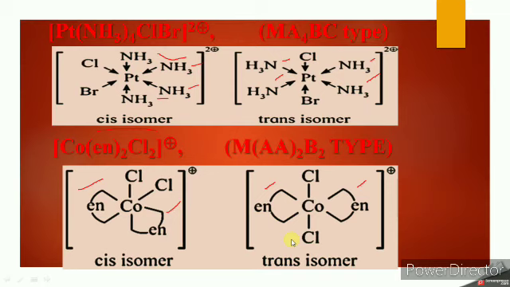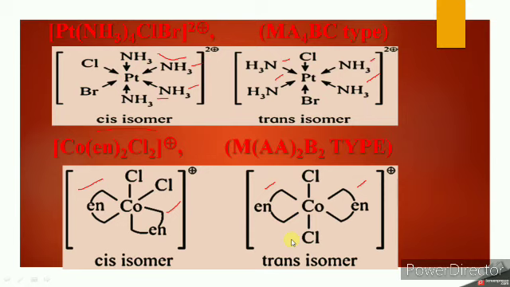So one homework for you, draw the structure of cis and trans isomer of [Fe(NH3)2(CN)4]- ion, and write down the cis trans isomer in comment box.